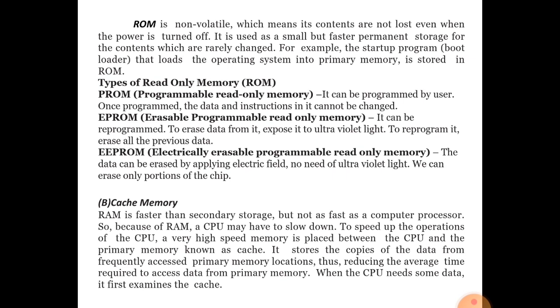The primary basic information and basic drivers are already stored in the ROM. That is loaded by the manufacturer of the computer system, the manufacturer of the motherboard. By ROM, your computer system starts step by step and prepares the desktop.